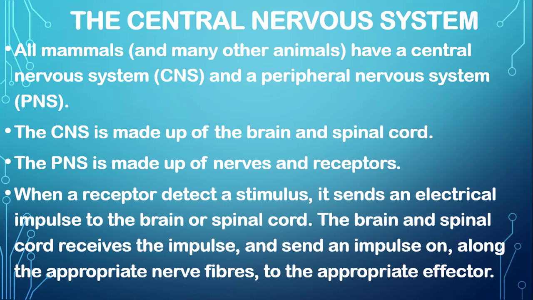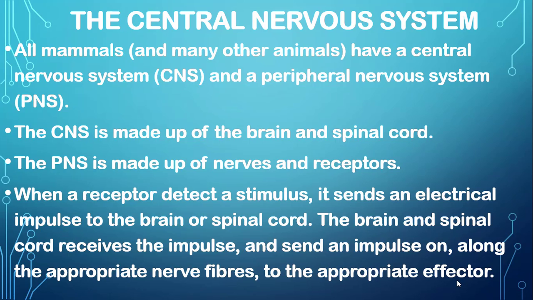Next, when a receptor detects a stimulus, it sends an electrical impulse to the brain or spinal cord. The brain and spinal cord receive the impulse and send an impulse on along the appropriate nerve fiber to the appropriate effector. Now let me explain the effector. Effectors are actually parts of the body. They are designed to make an appropriate response.